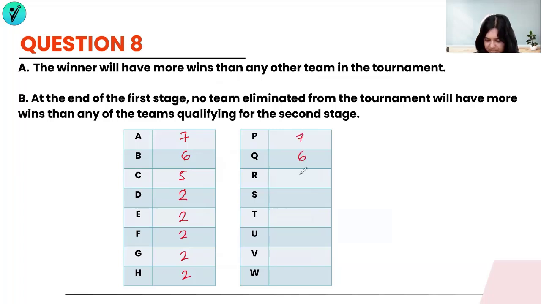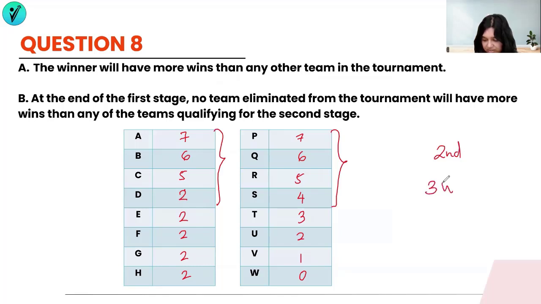And this could be a 7, 6, 5, 4, 3, 2, and 1 and 0. Now we know that the top 4 teams go into the next stage. And in the second stage, there are definitely 3 wins that have to happen. So what is the minimum wins that someone can have and still be the winner? I can have D at 2 and D winning the tournament. So with 2 wins and 3 wins, there could be 5 wins.